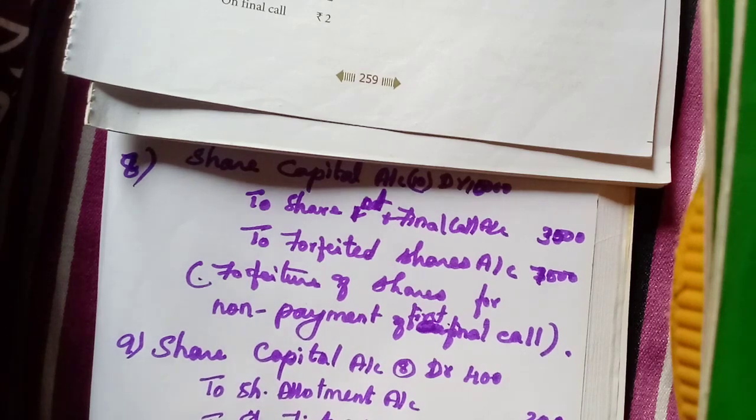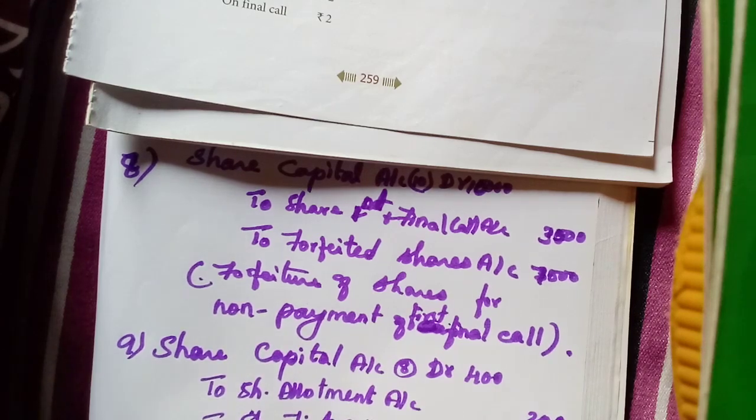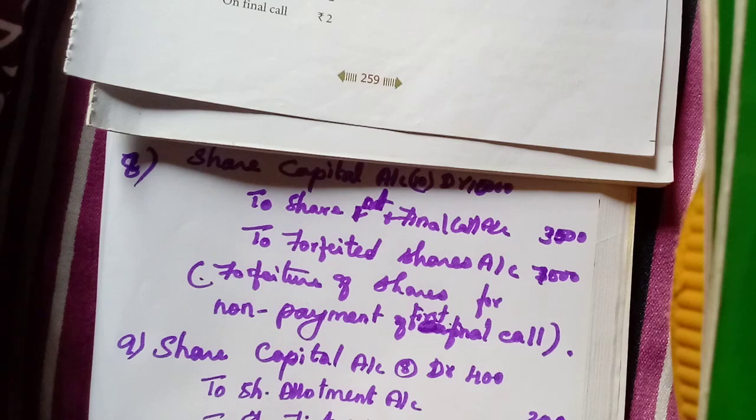So we will write forfeiture of shares for non-payment of allotment and call.